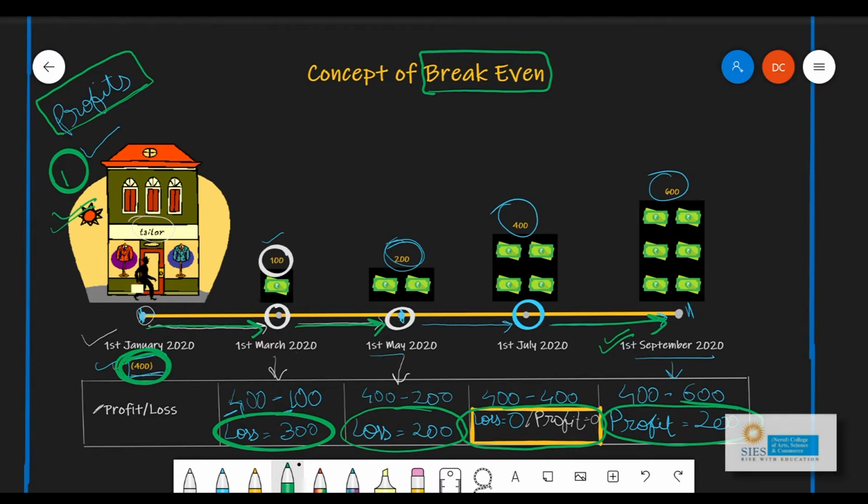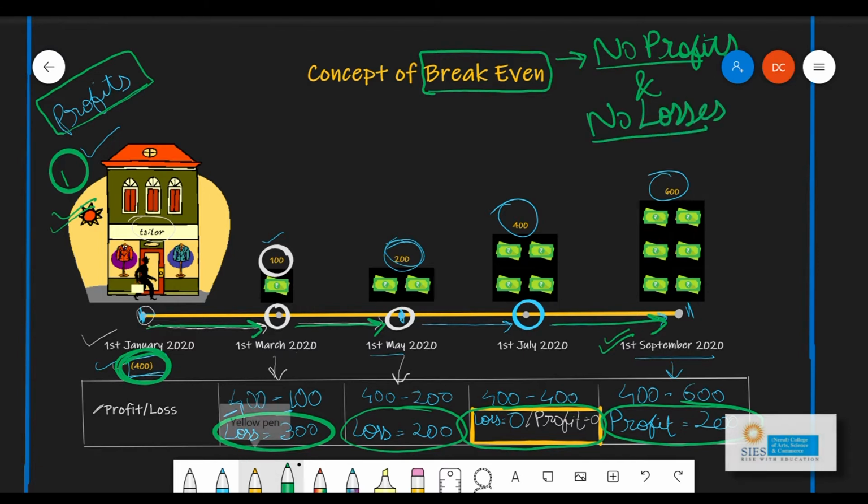So here we have to understand that a break-even point is nothing but a point of no profits and no losses. In this particular example, you exactly know where you are breaking even. On which date? Correct. We are breaking even on 1st of July 2020. The initial expenditure which we made of 400 is exactly equal to the final earning or revenue which we have done.